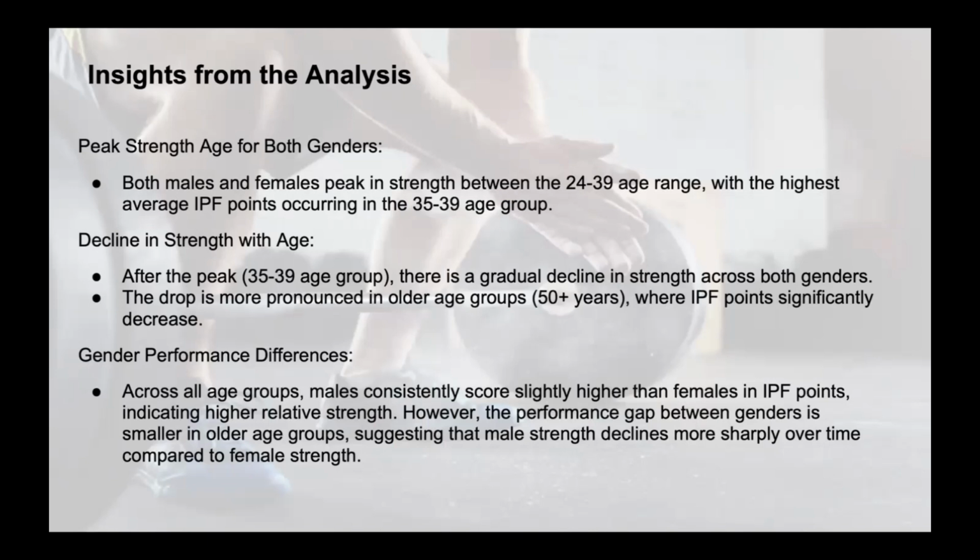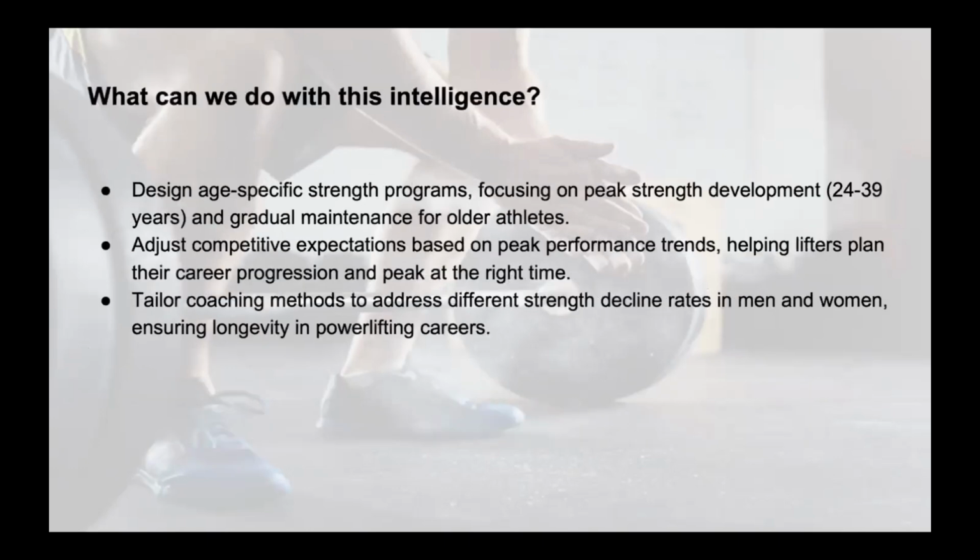Also, across all age groups, males consistently score slightly higher than females. However, the performance gap between genders is smaller in the older age group, suggesting that male strength declines more sharply over time compared to female strength.